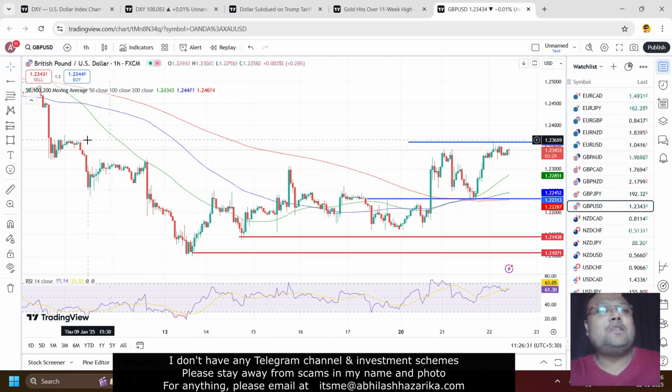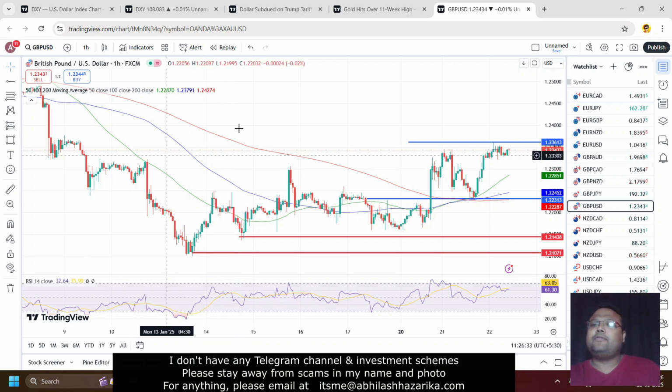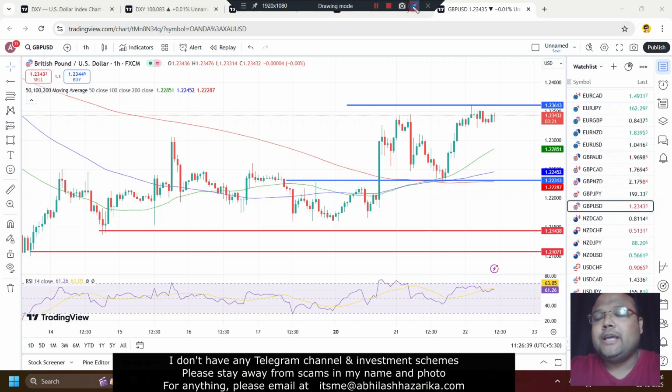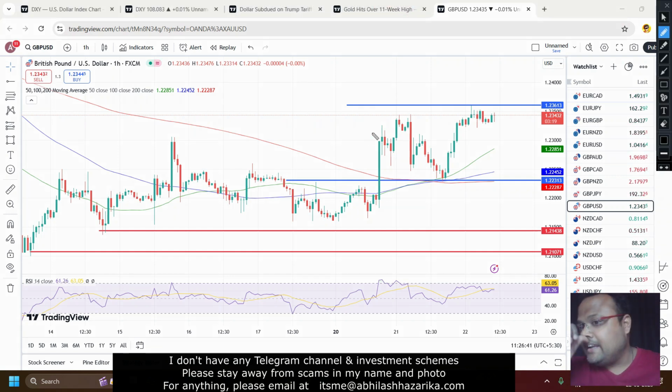Now let's look at the chart of British Pound US Dollar, also known as the cable. This is the hourly chart of GBP USD in front of us, and here also we can see that GBP USD is showing some consolidation, and the market is more or less bullish. So taking a sell is riskier in comparison to taking a buy. So try to avoid a sell position right now. And unlike Euro USD, we don't have much to discuss here.